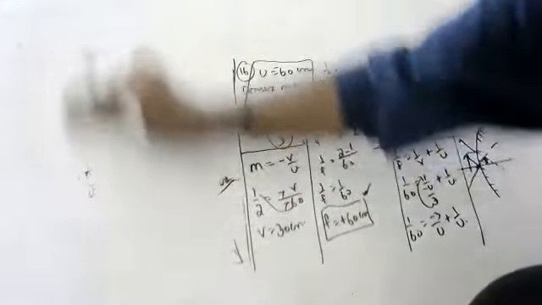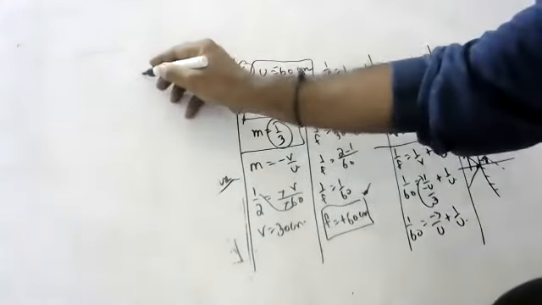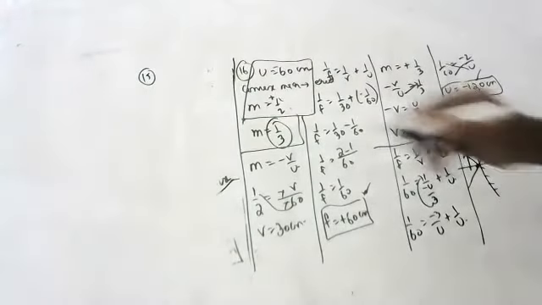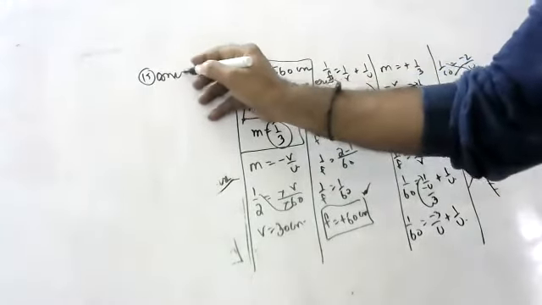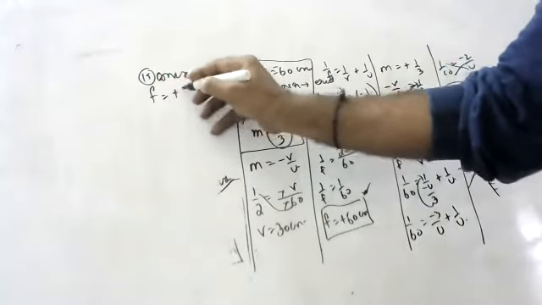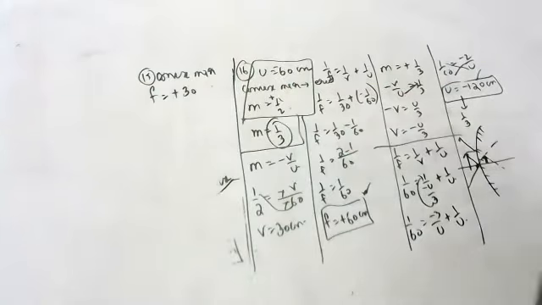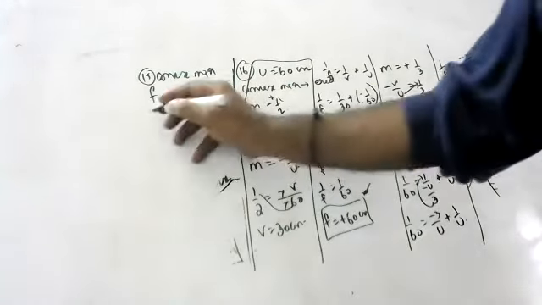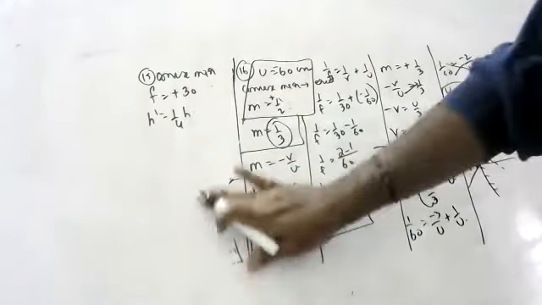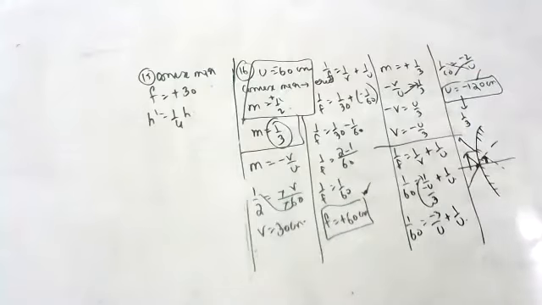Next question. 15th question. Okay, children, see here. The image formed by a convex mirror of focal length 30 centimeters. Again, convex mirror. Focal length plus 30. Convex means plus, children. The image is a quarter of the object.